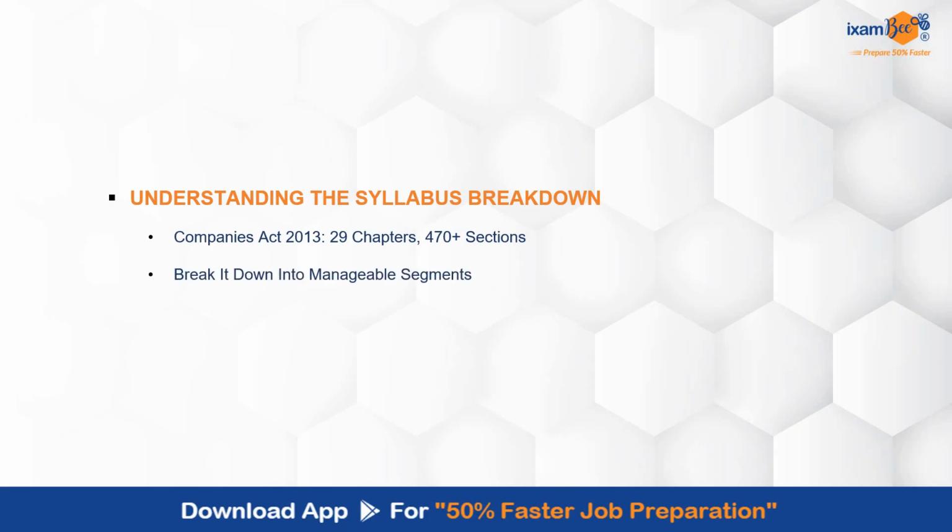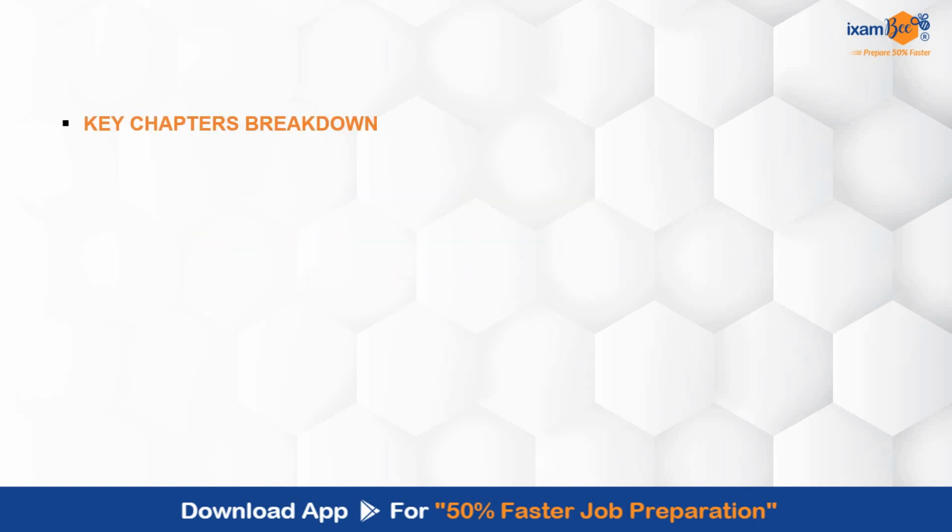Now, as I mentioned, you have to break it down into manageable segments. You have to break down the entire Companies Act into key areas, and then go ahead with it in a very systematic manner. Next, what you have to do is the key chapters breakdown. Whatever chapters are there in the syllabus, along with the sections with respect to those chapters, you have to break down those key chapters and see what the focus areas are in each of them. Some examples I'll be taking over here.